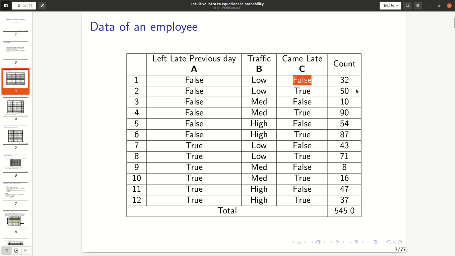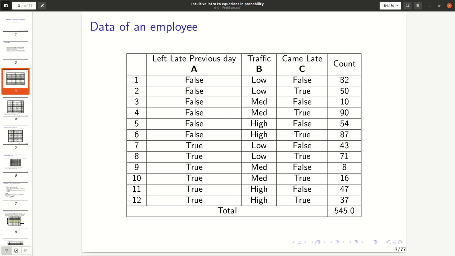Finally, the count indicates that such an event occurred 32 times out of the total number of recorded events so far. So when the employee left on time the previous day and traffic was low on that day, he or she arrived to office on time 32 times.